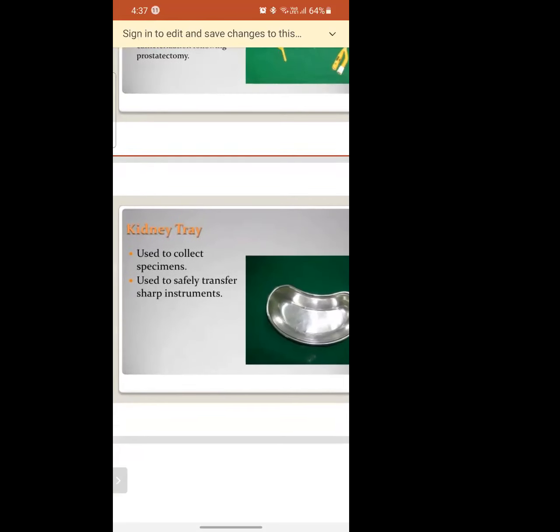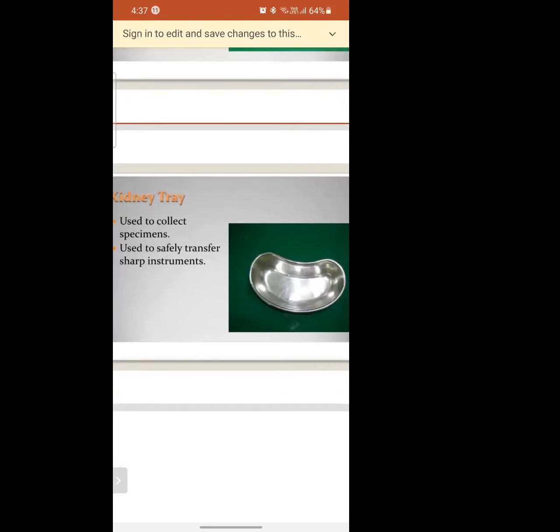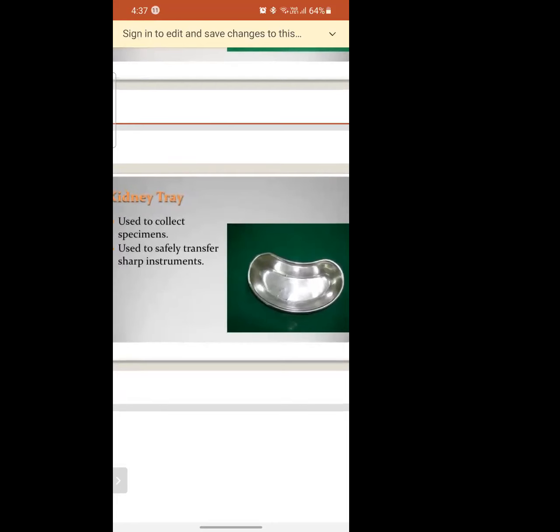And this one, everyone must have seen it. Anyone who didn't see? You have not witnessed this one in the hospital? Yes, ma'am. Everyone has witnessed, right? This is the kidney tray. For what is the kidney tray used?